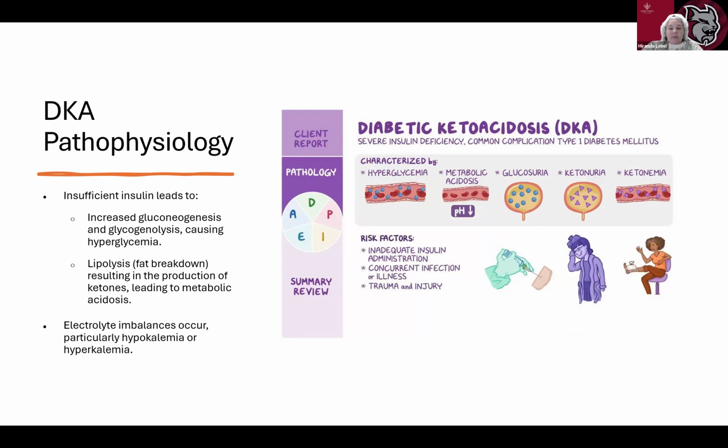And then we will have osmotic diuresis with dehydration, much like HHNS. And we're going to have severe symptoms. We're going to have confusion, nausea, vomiting, abdominal pain, and in severe cases, coma or death. We're going to have electrolyte imbalances. So DKA occurs when there isn't enough insulin to help glucose enter the cells. This leads to high blood sugar, fat breakdown, and acidosis, along with dehydration and serious health risks.